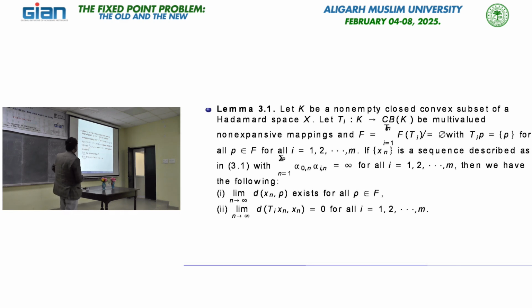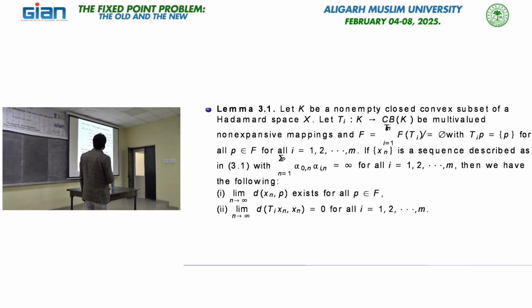The limit of d(x_n, p) exists for all fixed points p, and second, the approximating sequence is also asymptotically a fixed point, meaning the limit of d(T_i x_n, x_n) is 0 for all i.